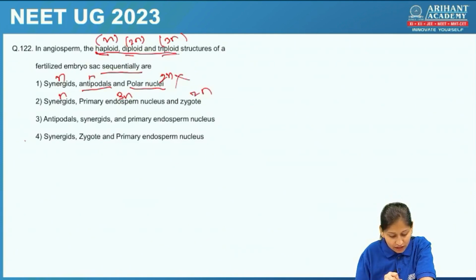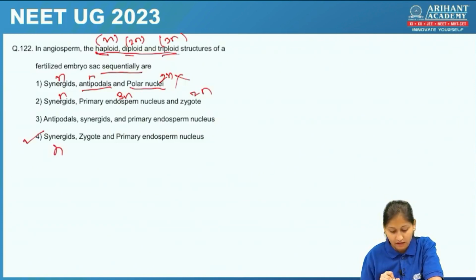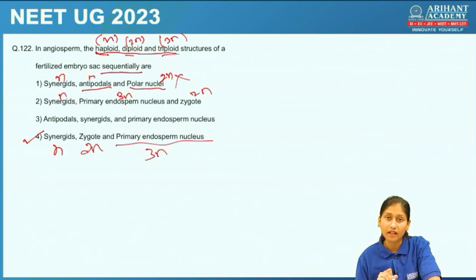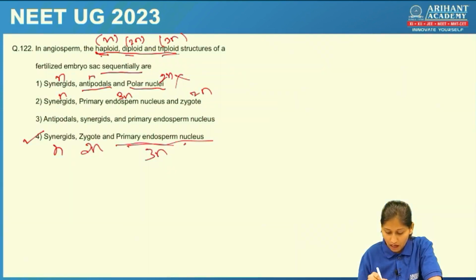We can directly check the right one here. Synergids, what is it? n. Yes, haploid. Zygote is 2n. Yes. Primary endosperm nucleus is 3n. So this will be the right sequence as given in the question. Haploid, diploid and then triploid. Primary endosperm nucleus is triploid. Okay, how is it triploid?